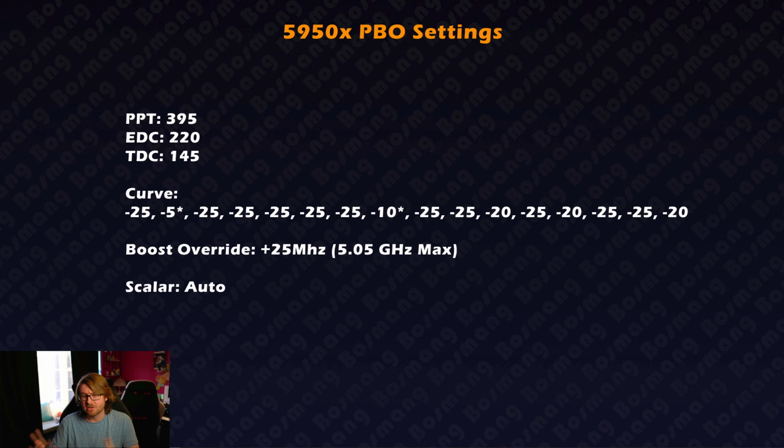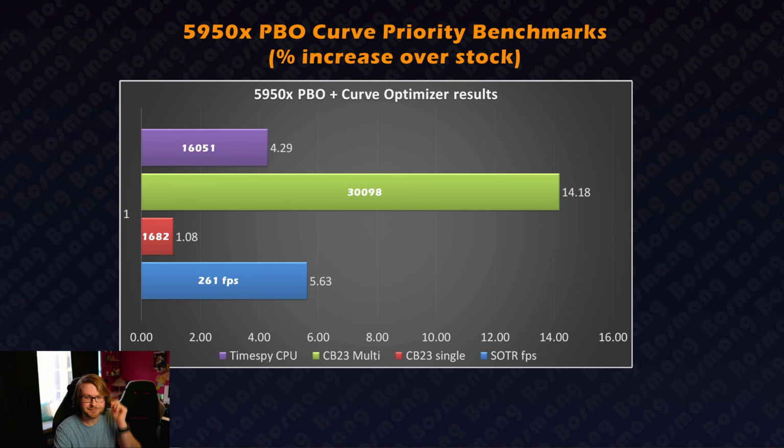So I only really did the curve optimization method to the 5950X. And I did a little boost override here. And I got pretty good results here, right? So Time Spy, it went up 4%. Cinebench R23 went up 14%. Cinebench 23 single went up 1%. It was already very high to begin with. 1682 is pretty good Cinebench 23 single. And Shadow the Tomb Raider FPS went up over 5.5%.